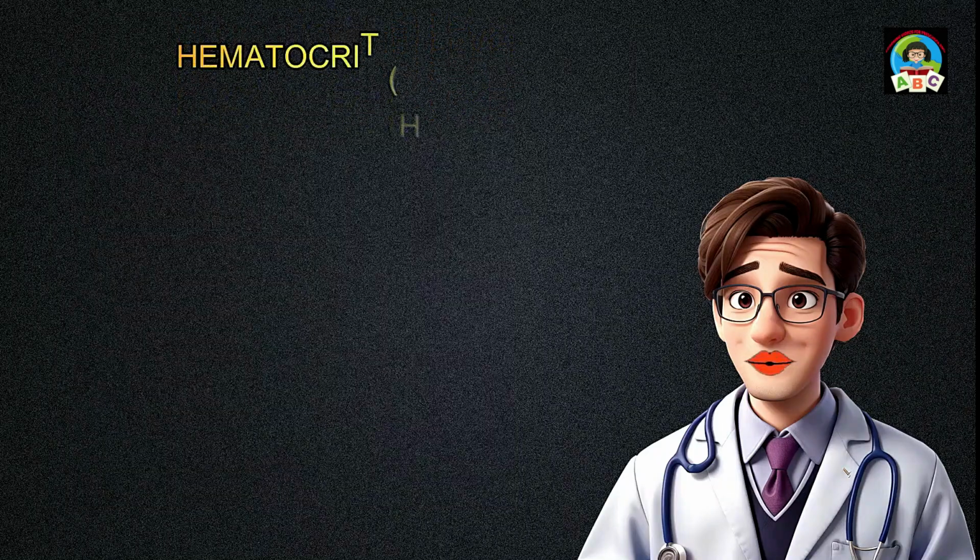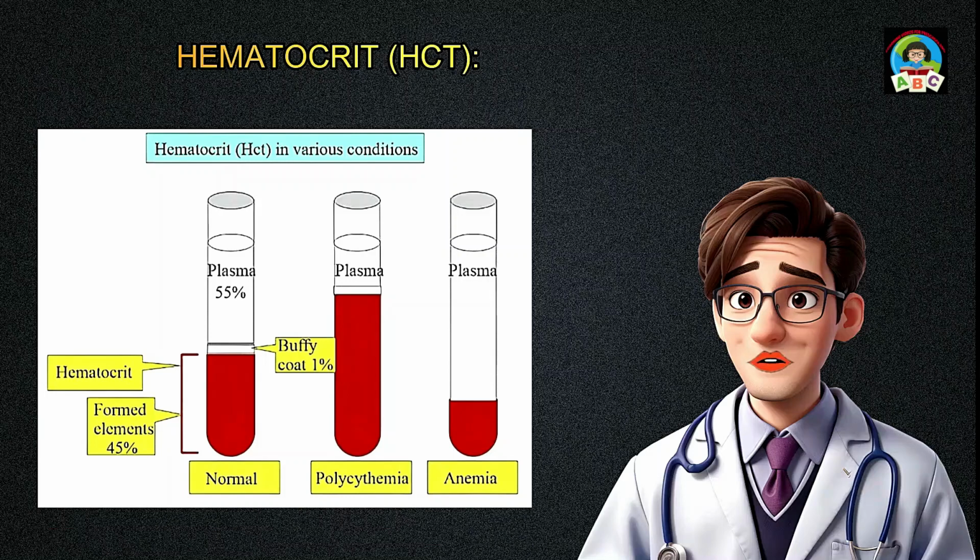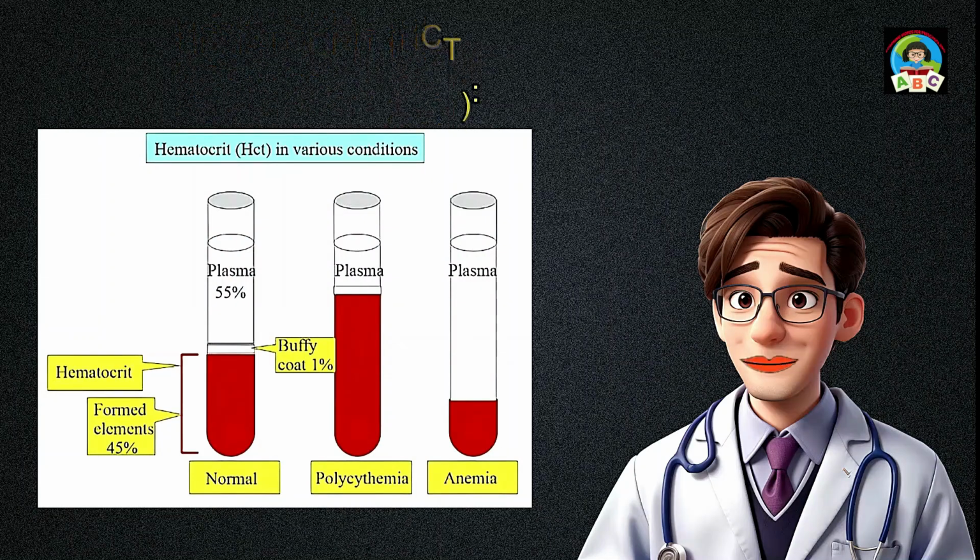Hematocrit, HCT: the proportion of blood that is cellular, expressed as a percentage. Ideal range for adult males, around 38.3% to 48.6%; for adult females, around 35.5% to 44.9%.